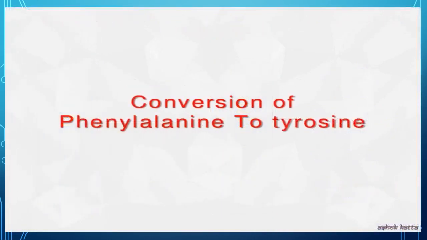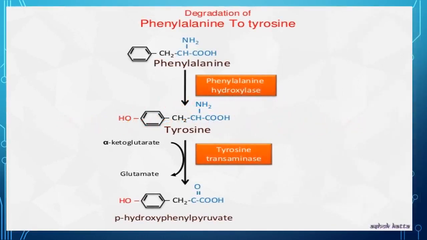Degradation of phenylalanine to tyrosine. This is the degradation pathway of phenylalanine to tyrosine. Phenylalanine is converted to tyrosine in the presence of the enzyme phenylalanine hydroxylase. In the next step, tyrosine first undergoes transamination to give para-hydroxyphenylpyruvate.